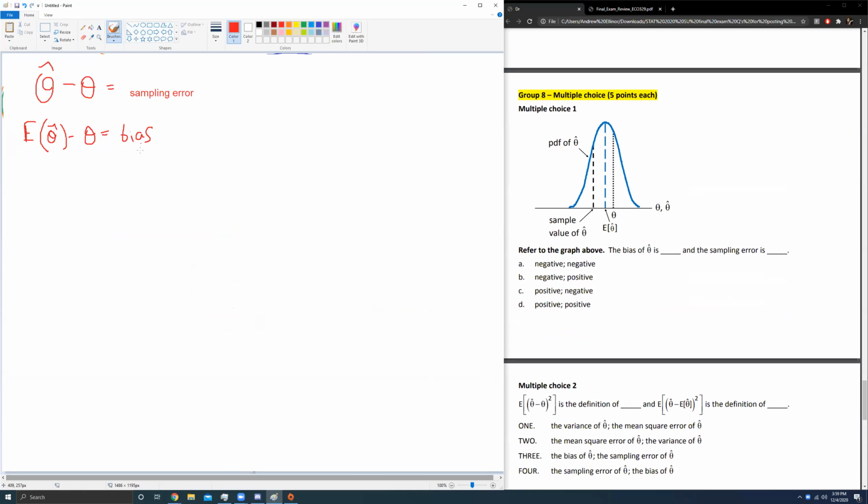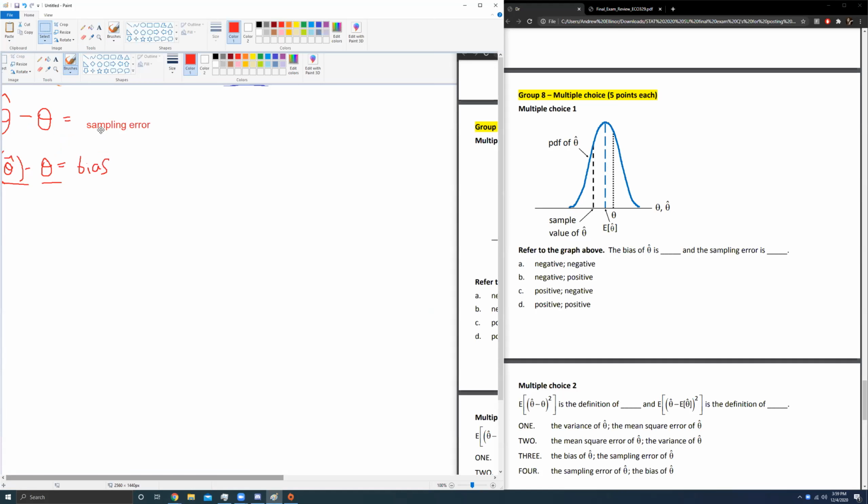So some of them might just be definitions. Let's see what we have here. So the bias of theta hat, which would be this value minus this value, notice that the expected value of theta hat is right here. It is smaller than theta. So this is going to be a negative number. You can assign this a number if you'd like to. You can say, I'm actually going to screenshot and paste it over here.